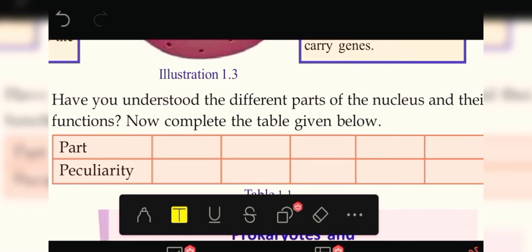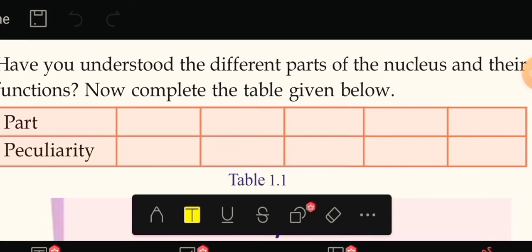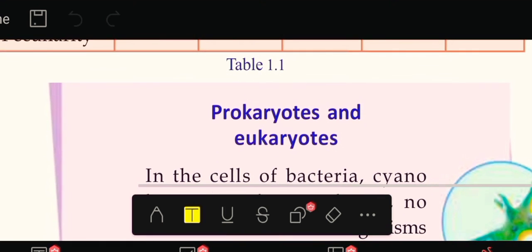So here is one activity. Have you understood the different parts of the nucleus and their functions? We studied about the different parts of the nucleus and their functions. Now you can complete this table. You need to write the parts, which are the parts we studied about the nucleus, and their peculiarities. So we are going to study about prokaryotes and eukaryotes.